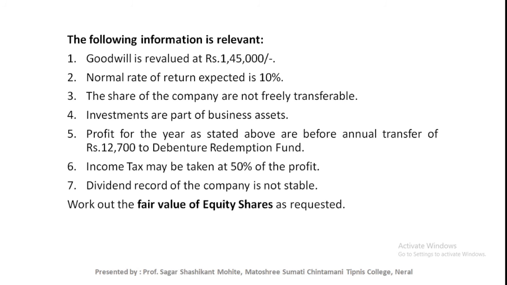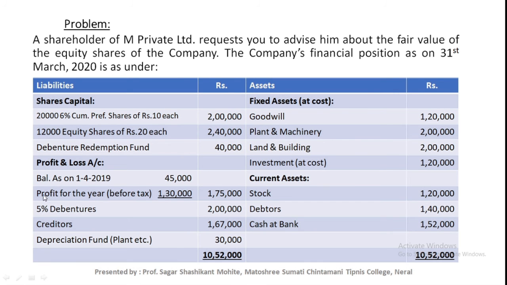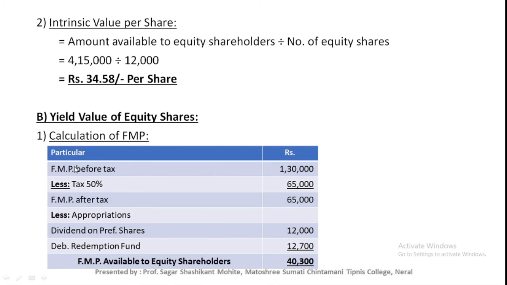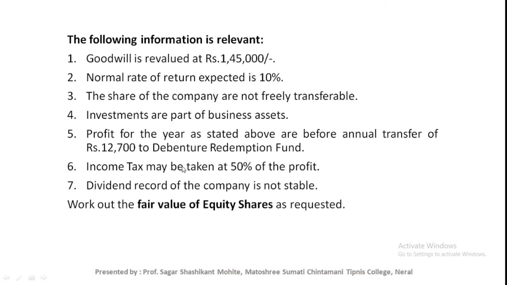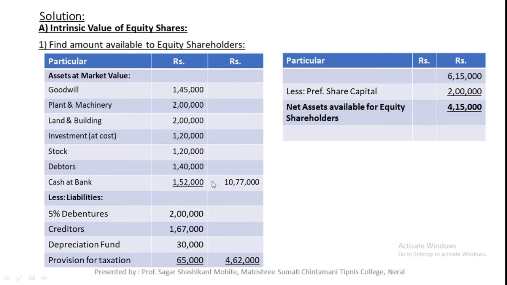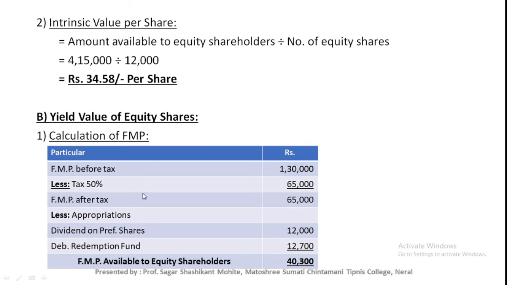I think there are no adjustments related to FMP. But if you see here, you will find the profit for the year. This is the current year profit, and that is also provided as before tax profit, that is 1,30,000. So we consider FMP before tax, that is 1,30,000. In the adjustment, the tax rate is provided, that is 50%. So charge less tax 50%, 65,000. So FMP after tax is 65,000.